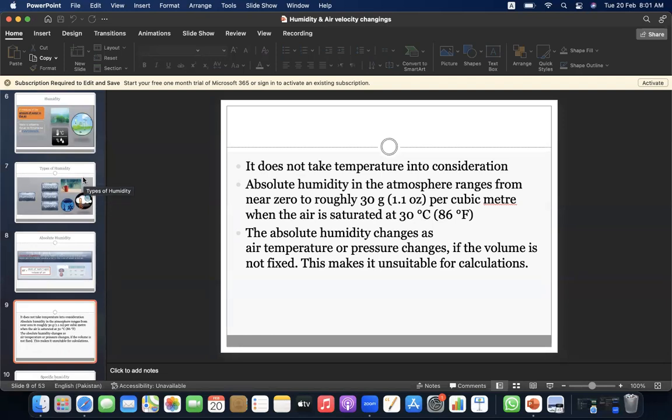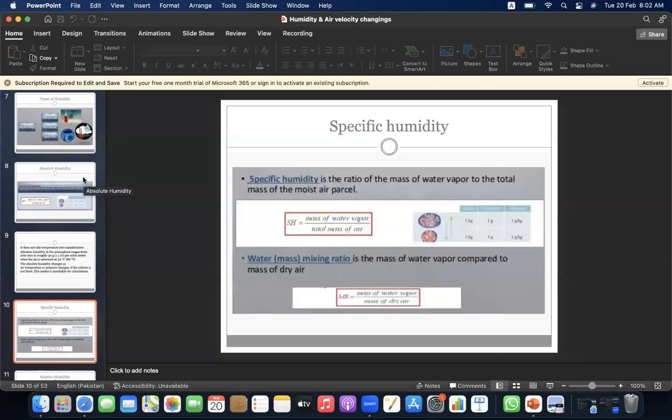Absolute humidity in the atmosphere ranges from near 0 to roughly 30 grams per cubic meter when the air is saturated at 30 degrees centigrade. The absolute humidity changes as air temperature or pressure changes. If the volume is not fixed, this makes it unsuitable for calculations.